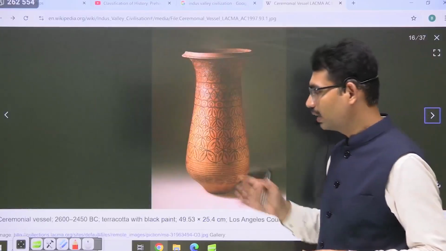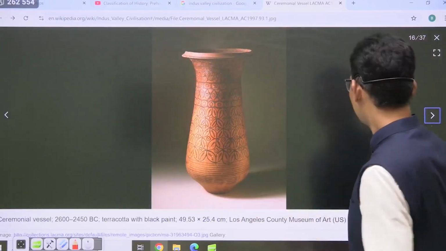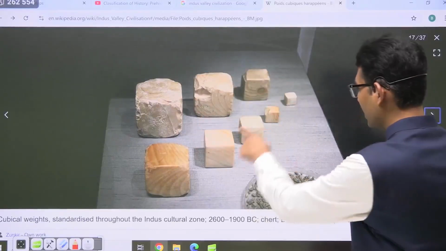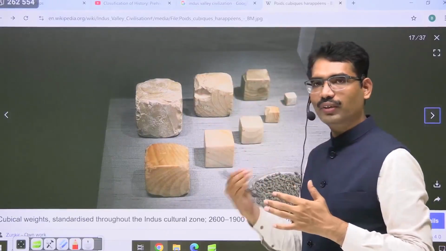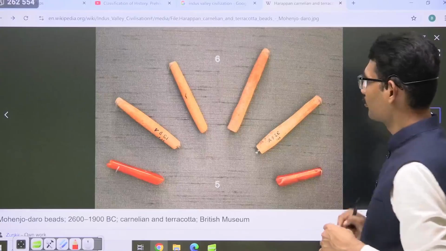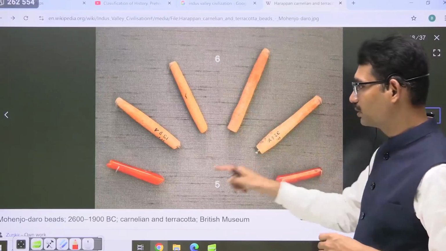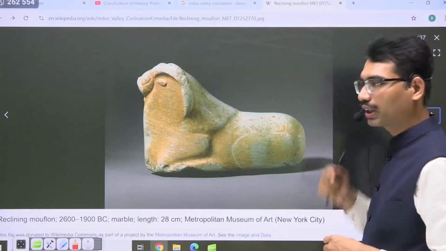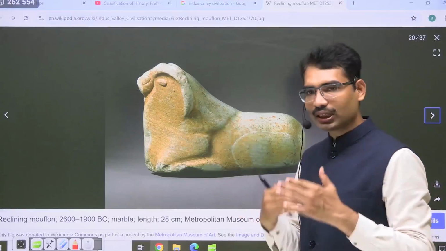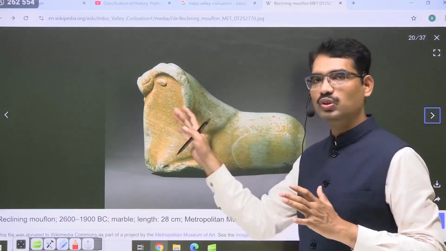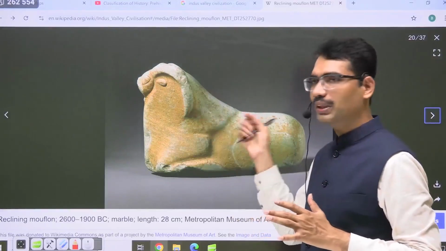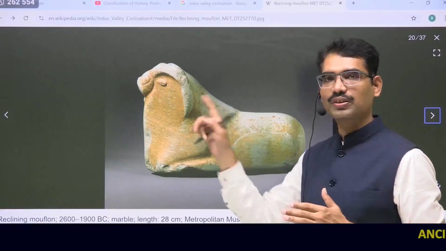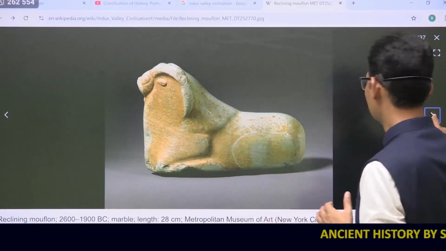Next one, this is the kind of pottery, weights and measures, different weights and measures. This kind of evidence shows how much importance they gave to trade. You can see beads, a terracotta image. This is one kind of animal. So these images give us some glimpse into the life of those people. If they have an image like this, either they were visualizing this kind of animal, or they must have knowledge of this kind of animal.